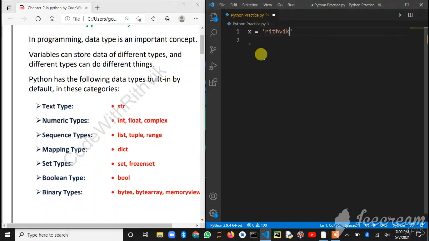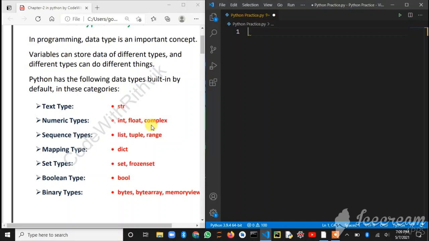Anything you write, Ritvik, etc., will become a string. Next, numeric types: int, float, complex. I'll give examples of these later, after 2 minutes. Just listen to what the data types are. Numeric: int, float and complex. Only numbers, numbers with decimals, only numbers. These are the 3: int, float and complex.